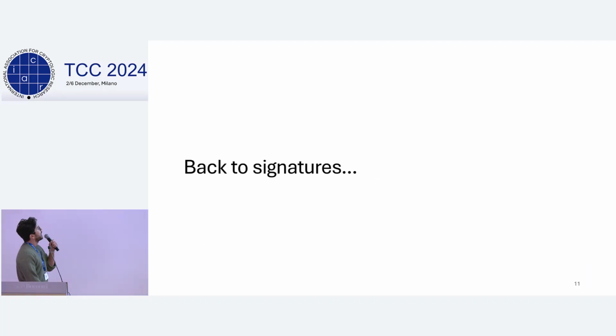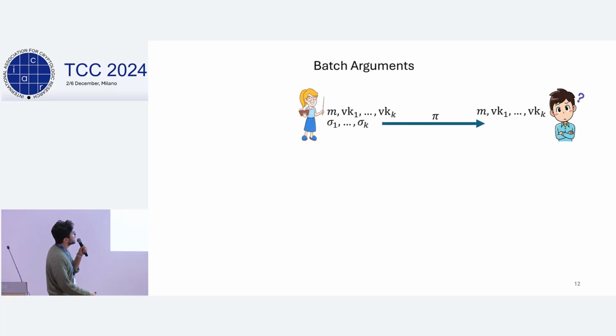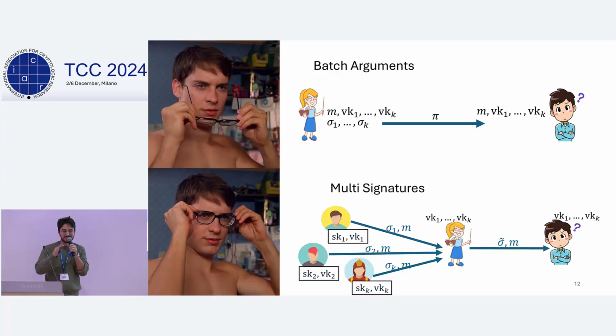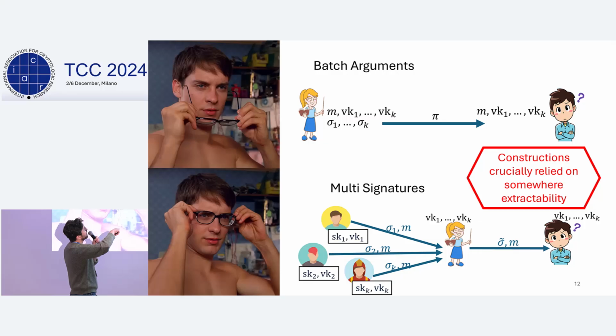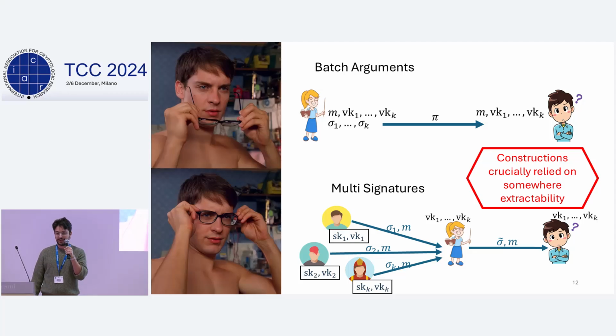All right, now let's go back to signatures for a little bit. If we take batch arguments and put multi-signatures right next to them and squint our eyes, we can see that they're basically the same thing. At least they're very similar. But the construction of multi-signatures from batch arguments crucially relied on the somewhere extractability property.